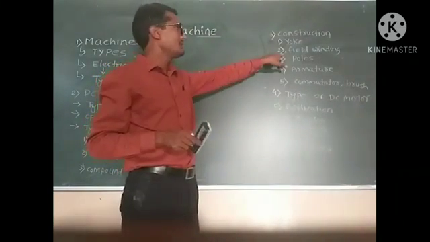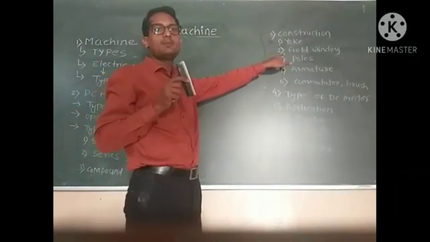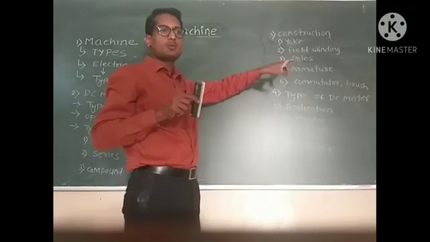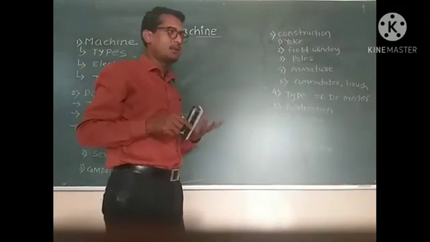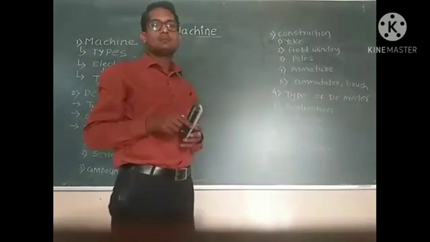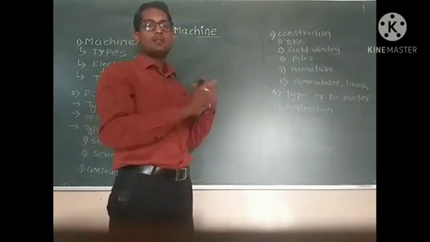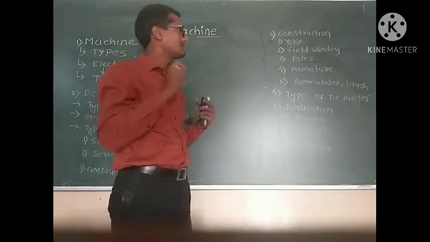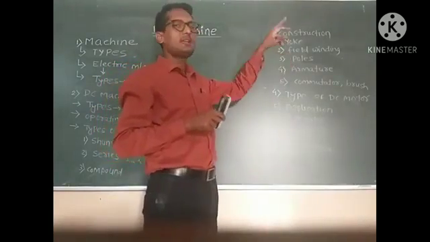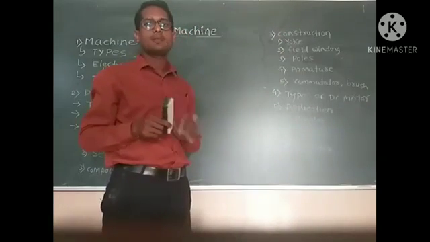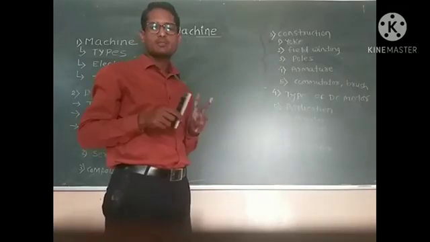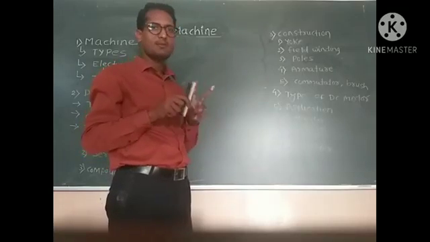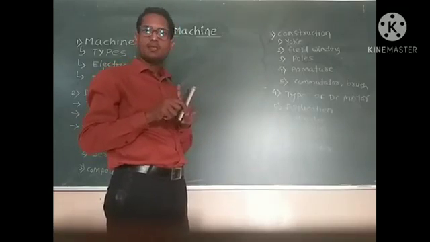That means the role of the field winding is very important to produce the magnetic field. This field winding is wound on the poles of the armature. It is generally made from copper. There are 2 terminals of the field winding, first is F1 and second is F2.